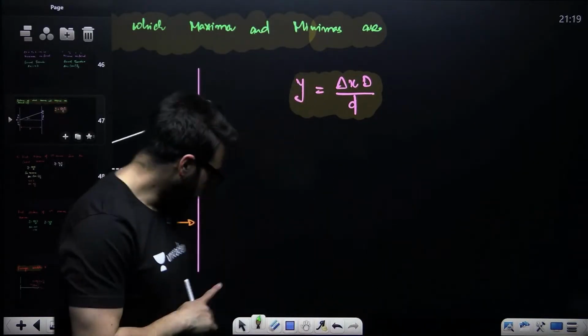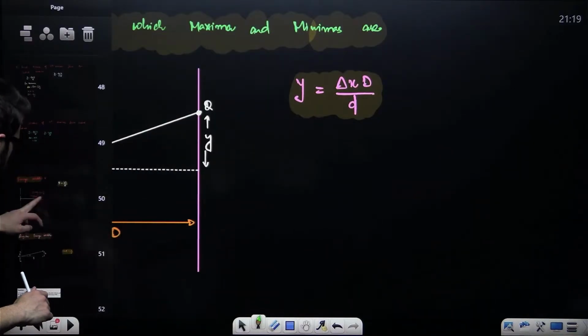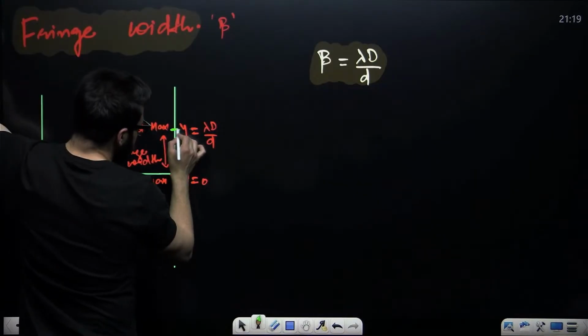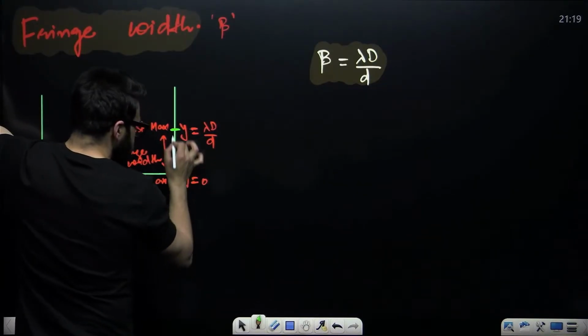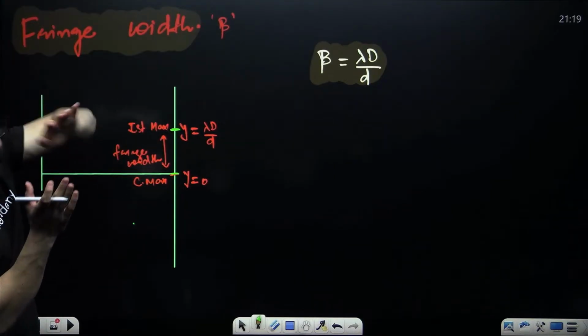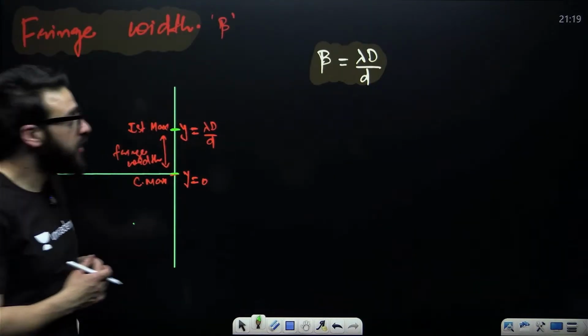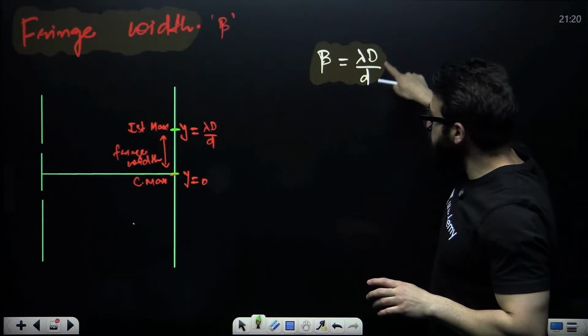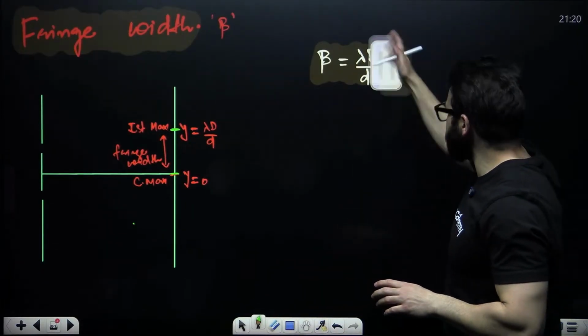Okay. Now guys, fringe width. Let's suppose this is the fringe that is being made over here. This is the bright fringe. How wide is the fringe? That is beta equal to lambda D by d. Lambda D by d will be the fringe width.